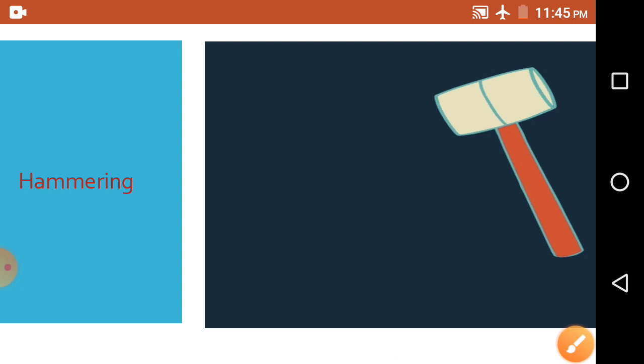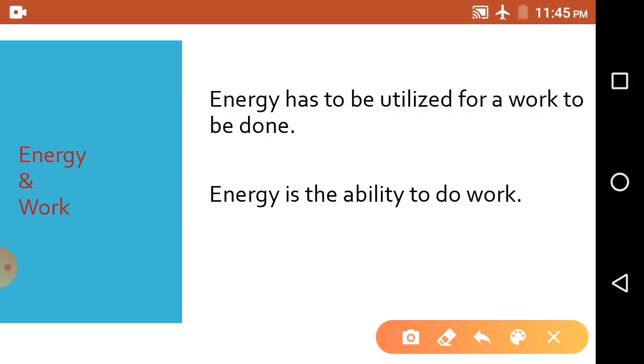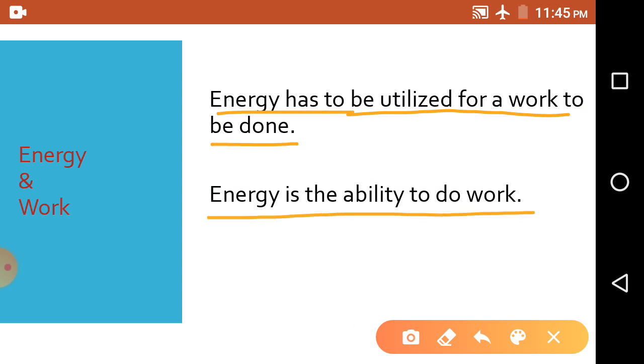Now see the definition of energy. The first line says that the energy has to be utilized for a work to be done, as we have discussed in the previous pictures. So the simple definition of energy is the ability to do work.